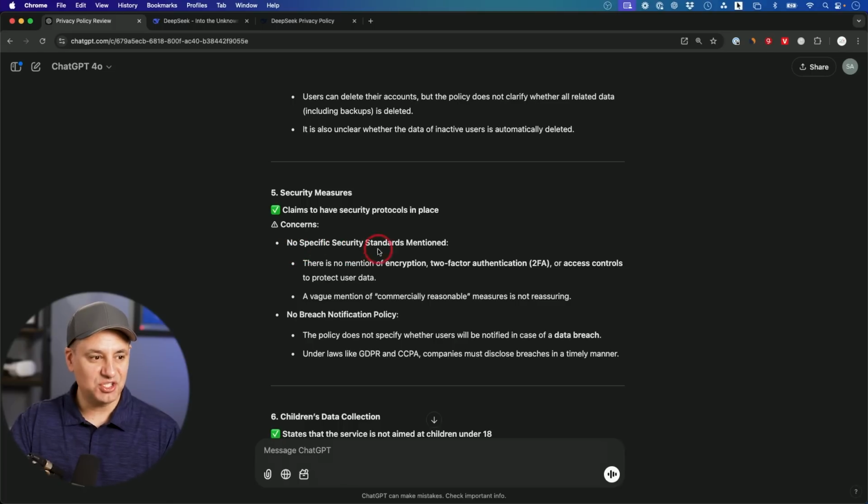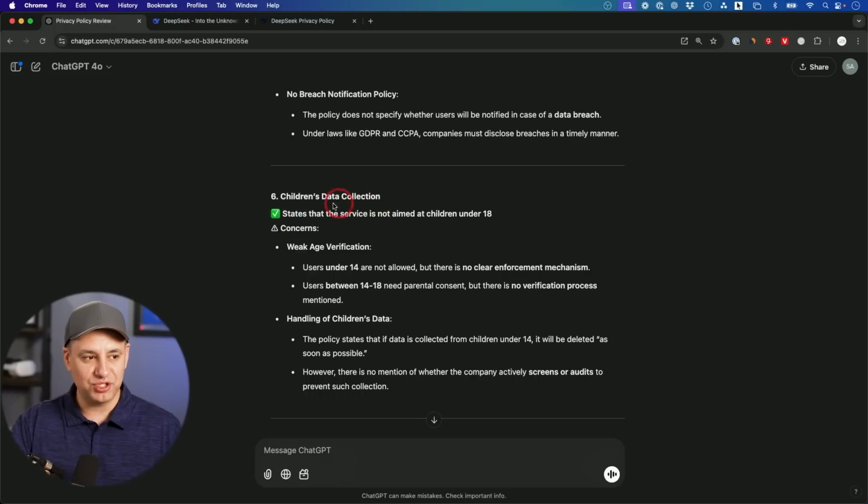No specific security standard is mentioned. So this is related to security right here. There is no mention of encryption, two-factor authentication, or access control to protect user data. Now right here for children's data collection, it says the app is not meant for anyone under 18, but it doesn't have much age verification that I really noticed when I signed up. So that is not very clear, and how they would enforce that if you are under 18 and you're trying